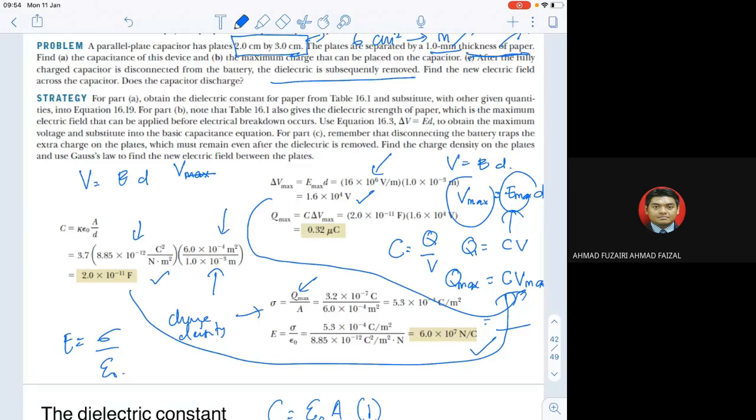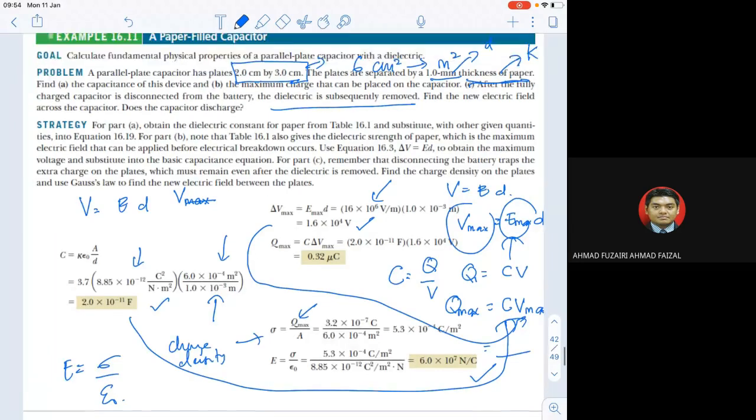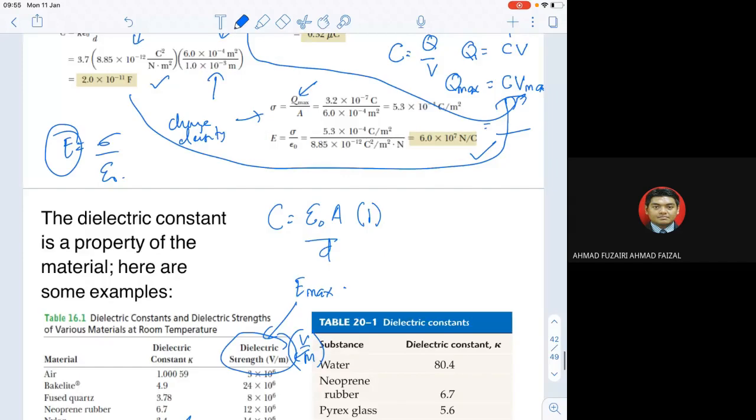So there are 3 parts to this kind of problem. Very good, in terms of learning. This is parallel plate capacitors, and of course we learn about dielectric. In this part, we also learn about electric potential and the electric field, and how we can connect both using C equals Q per V. And the last part is, again, the electric field. The most important thing is you need to know how electric field and electric potential are related. So that's what it's all about.